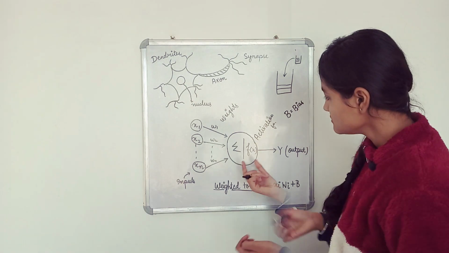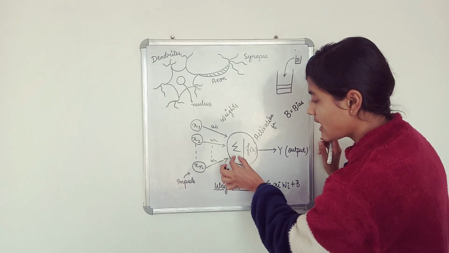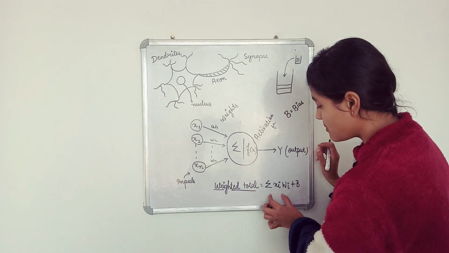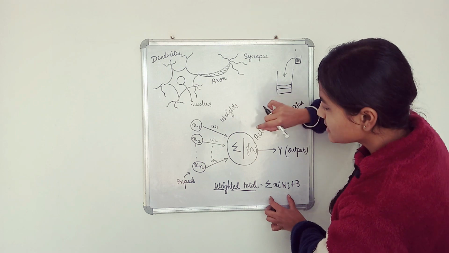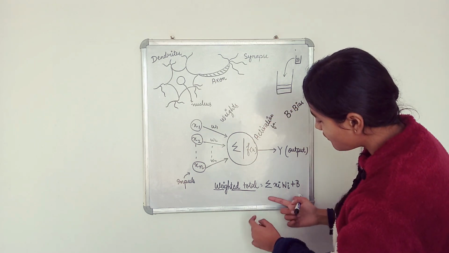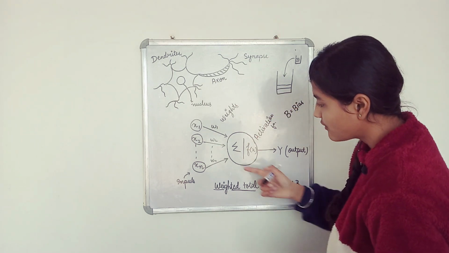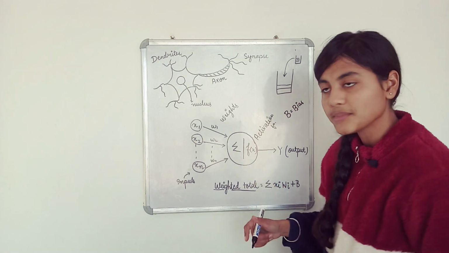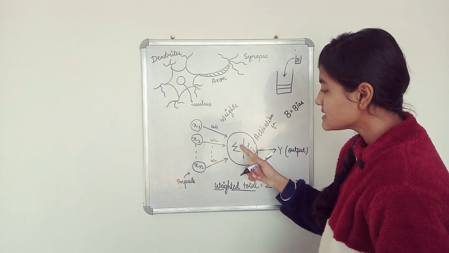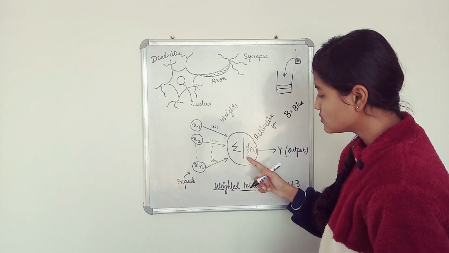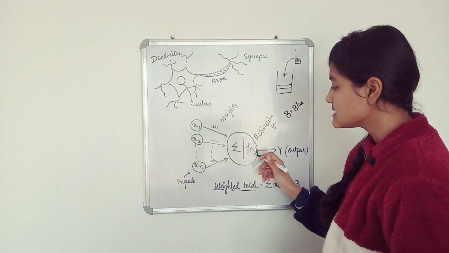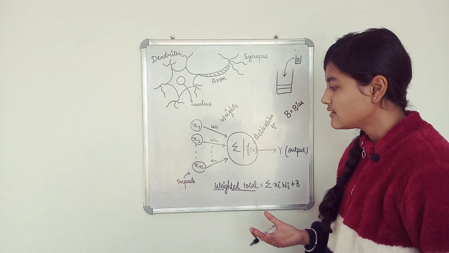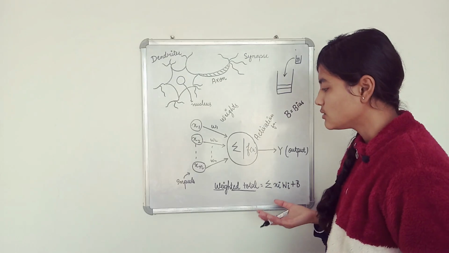Okay, so now what happened here is we have got this weighted sum. We have some inputs with weights, and we just perform this calculation over them with the help of this summation function. Now this weighted sum will be passed to this f of x, that is our activation function. This is very important whenever we talk about this artificial neuron.